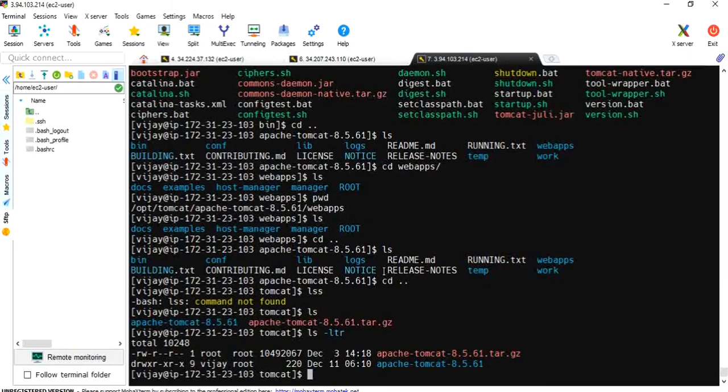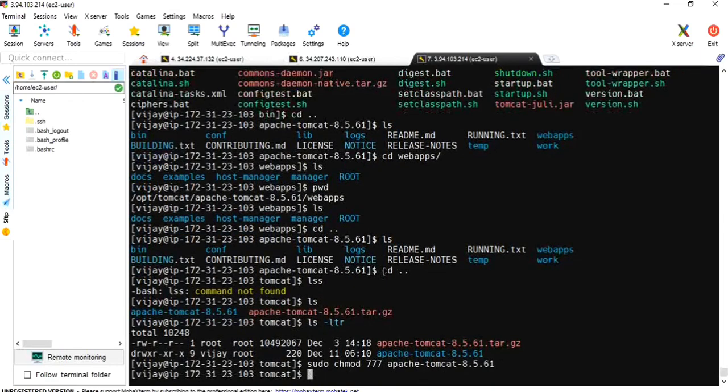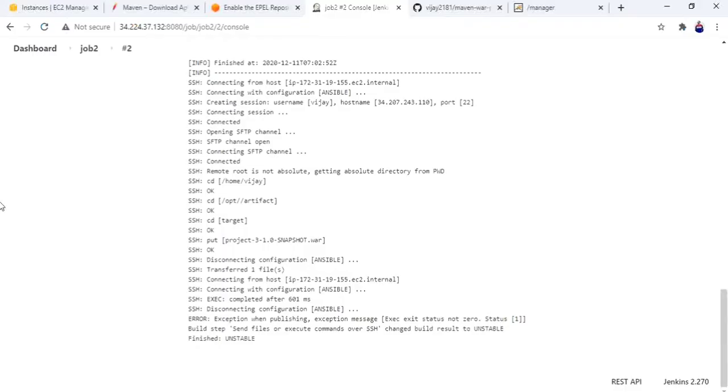It is already given permission, already changed ownership. sudo chmod 777. I'm giving permission for that folder. Apache. Okay, I've changed ownership of the server 3 Apache folder, and I also gave permission for read, write and execute. Now let me go to the job and build it again.